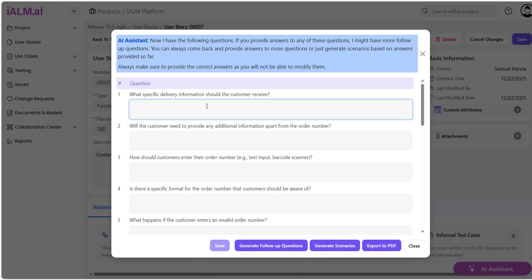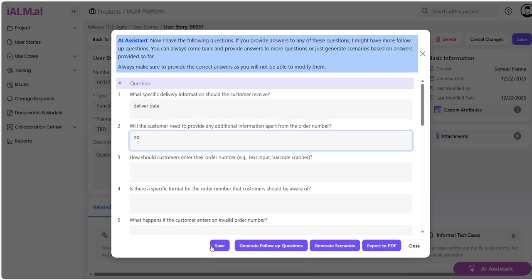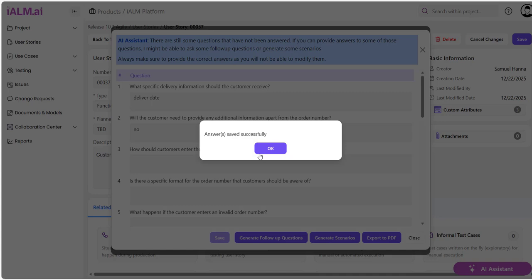Okay, what specific delivery information should the customer receive? Let's say something like delivery date. Okay, I'm trying to be brief here. Will the customer need to provide any additional information? I'll say no. So now let me save my answers.